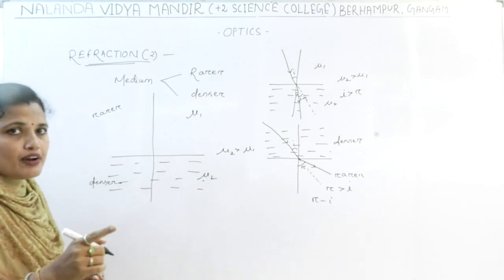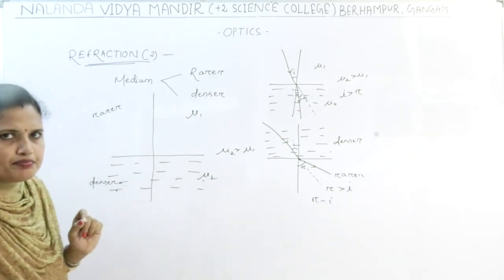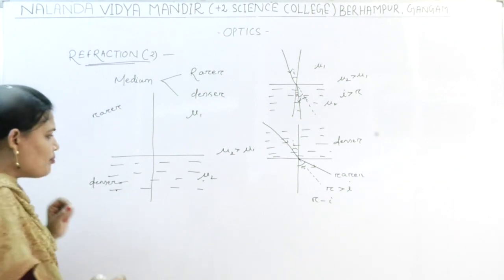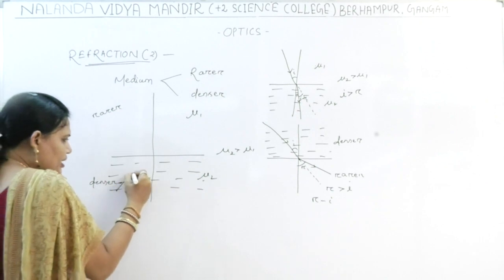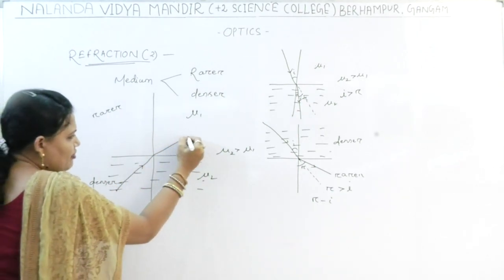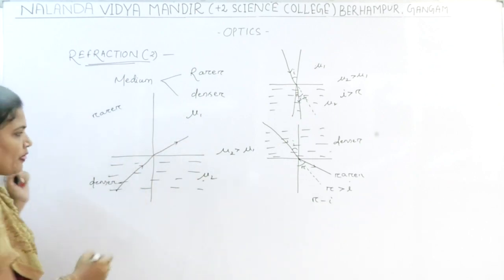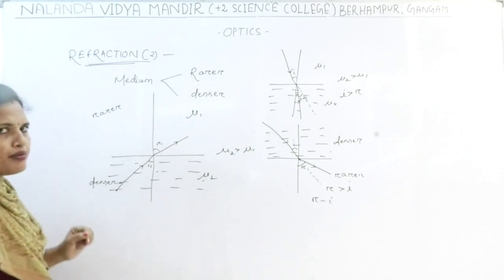Suppose an object is present in the denser medium. Now, when a ray of light moves from the denser medium to the rarer medium, suppose this is the incident ray, then the ray will bend away from the normal. This is angle of incidence I1, this is angle of refraction R1.